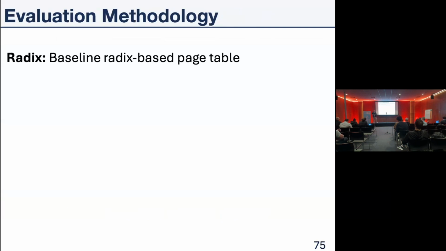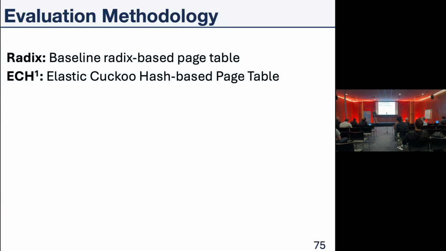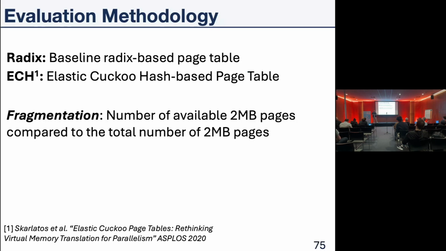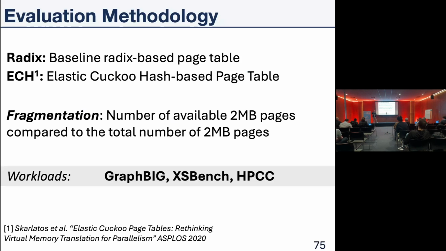Let's jump to the page table designs. We have two designs: the simple radix-based page table and elastic cuckoo hashing, which is a work published by Dimitrios Skarlatos in ASPLOS 2020. We also sweep the fragmentation, which means how many 2 megabyte pages we're providing to the application, and we tested it on multiple workloads with irregular memory accesses.